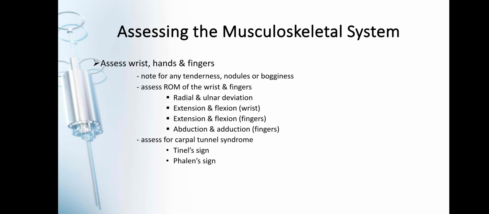Assess for the ROM of the wrist and fingers, such as by doing the radial and ulnar deviation, extension and flexion of the wrist, extension and flexion of the fingers, abduction and adduction of the fingers, and also assess for your carpal tunnel syndrome. There are two signs na i-assess natin po sa ating patient na pwede natin po masabi that the patient is experiencing carpal tunnel syndrome. Ang ating carpal tunnel syndrome po, yan po ay problem po sa pressure po sa ating, usually sa median nerve po sa ating wrist and finger.